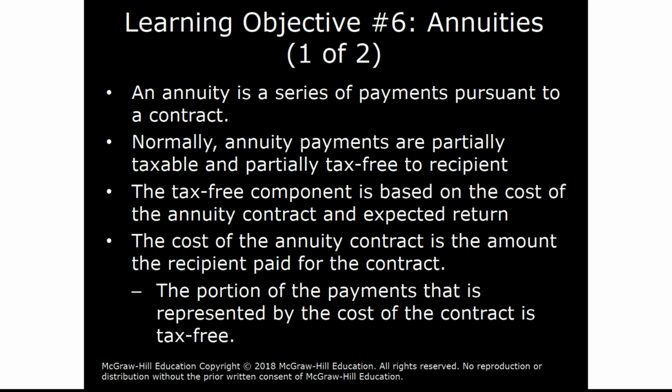We talked about an annuity as a series of payments pursuant to a contract, often an insurance contract. Annuities are partially taxable. The amount contributed into the annuity, for example, the purchase price of the contract, the portion of the payment later received that's attributable to the purchase price is never taxable. However, the earnings on the annuity often are taxable.